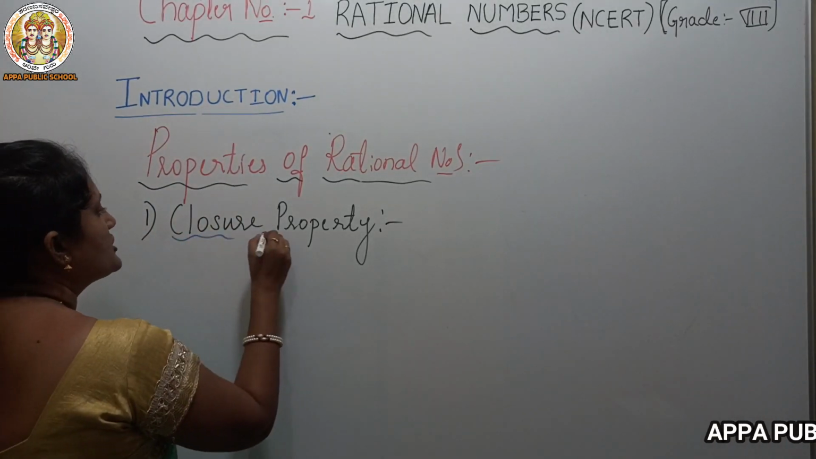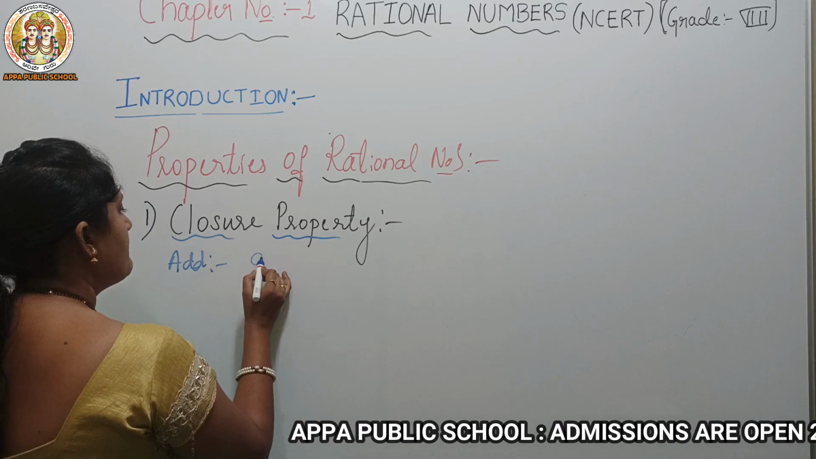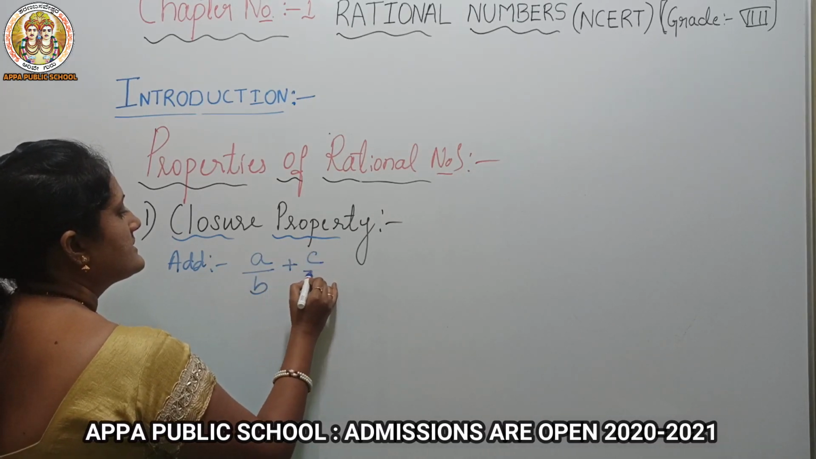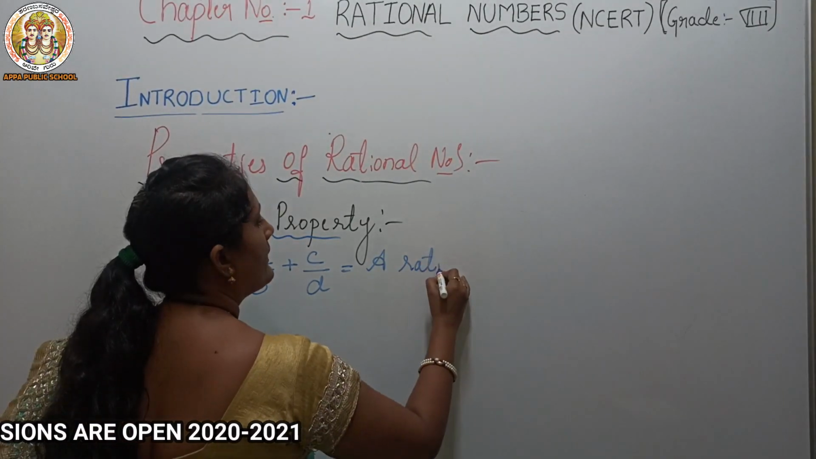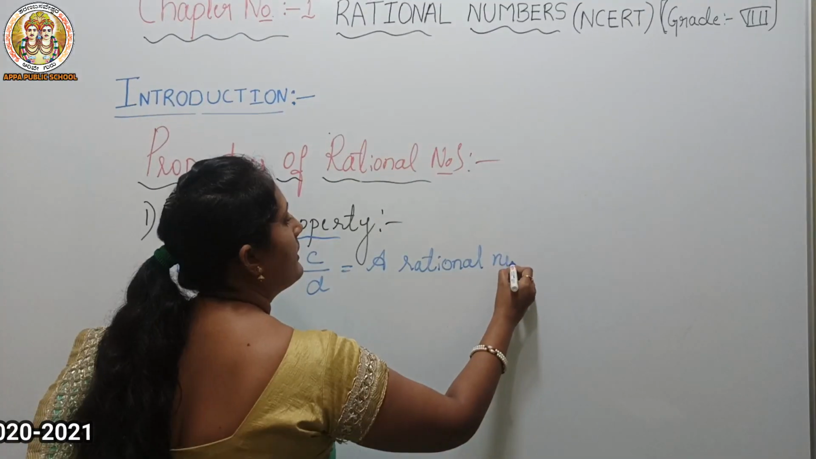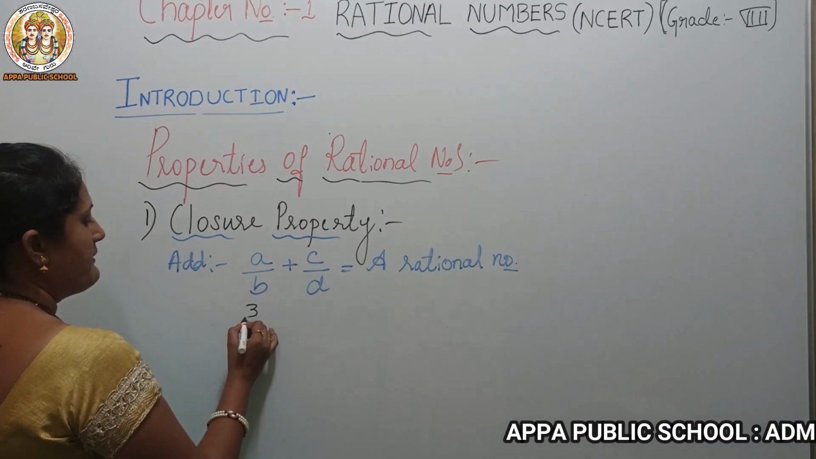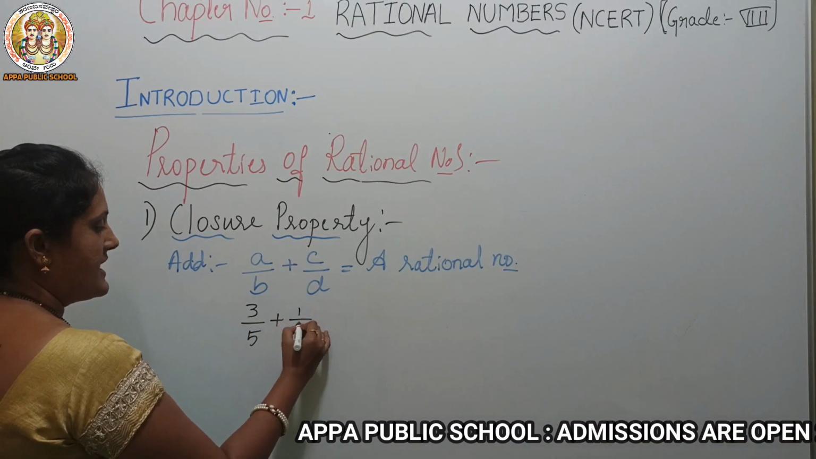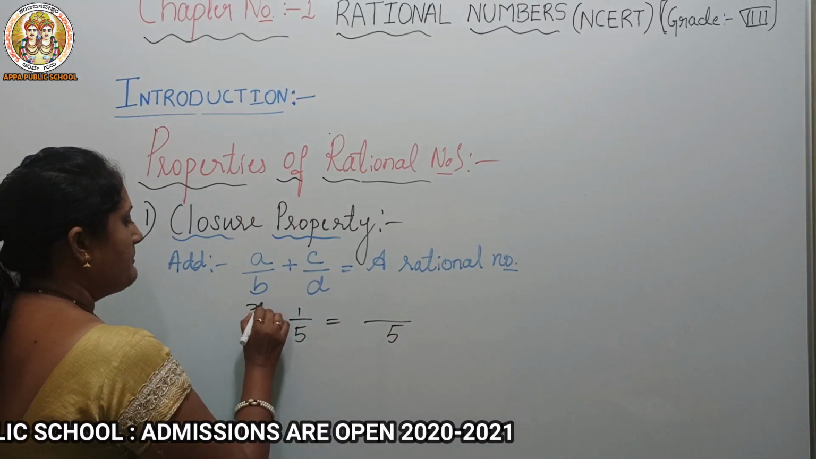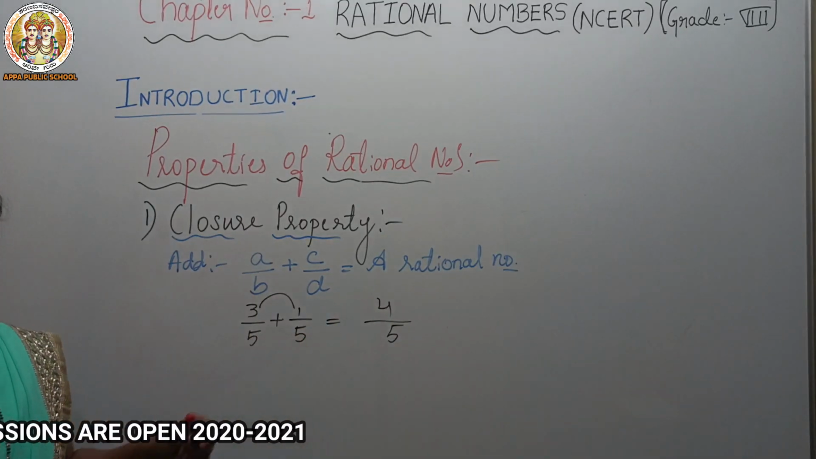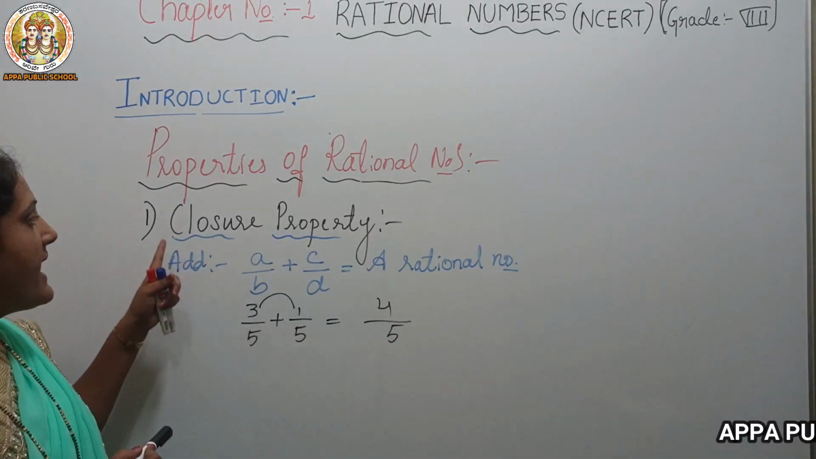First we'll start with addition. How can we write the general form of this? A by B plus C by D. The answer should be a rational number. Can I take any example? Like 3 by 5 plus 1 by 5. Now can we add this? 5 is the denominator, so 3 plus 1 is 4, so 4 by 5 is also a rational number. It holds the property, it satisfies the property.